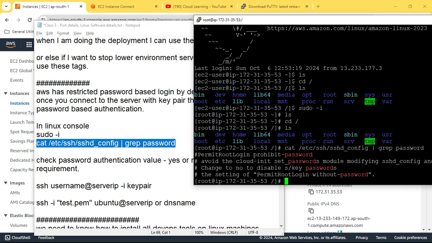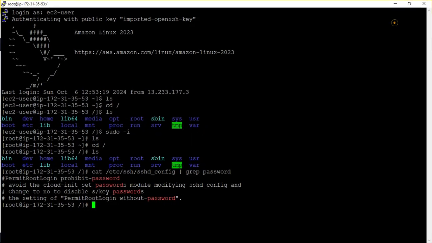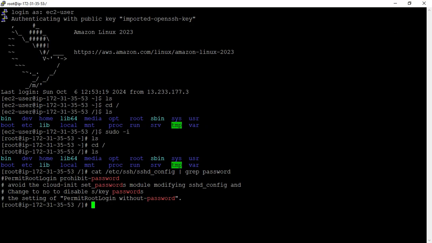Then you can run this command if you want to see if password authentication is enabled or not. See, permit root login, prohibit password is prohibited. Okay, and if you go to this file now, sshd_config, then you will see that there is an option of password login not allowed.